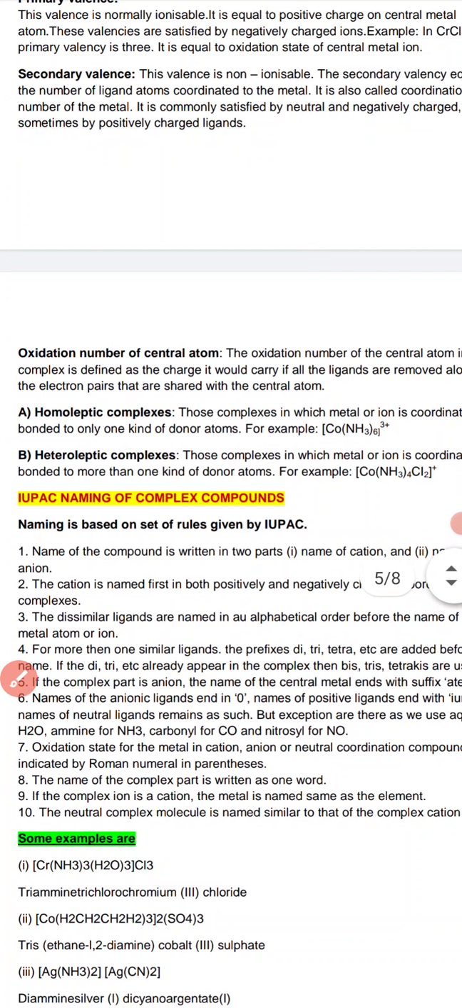So I think, children, you have developed a clear idea of what is primary valency and what is secondary valency. Primary valence is ionizable, secondary valence is not ionizable. It is equal to the coordination number of the central metal ion. What is coordination number? Coordination number is the number of ligands attached to the central metal atom or ion. Okay.